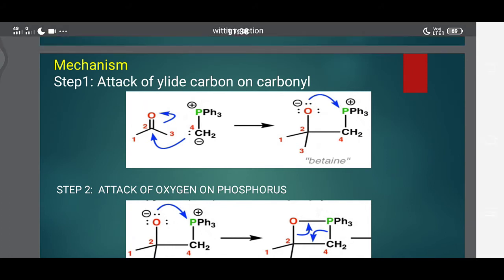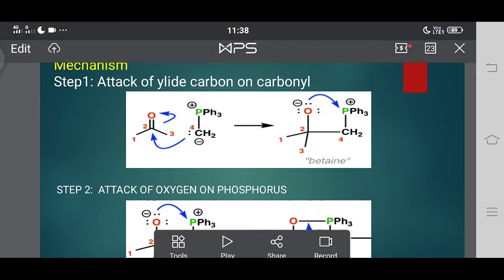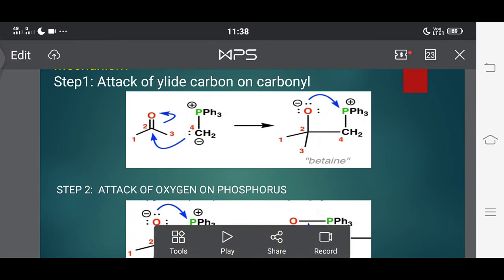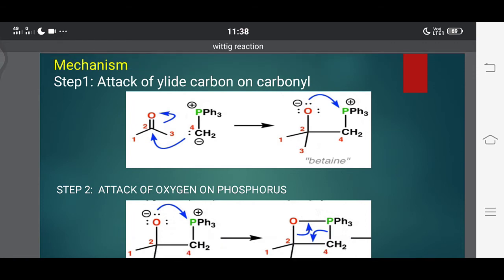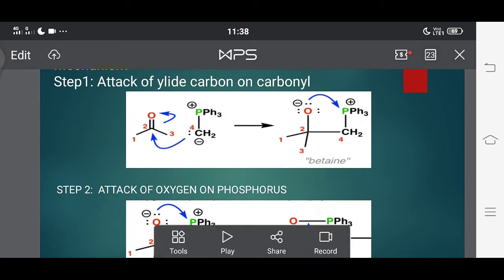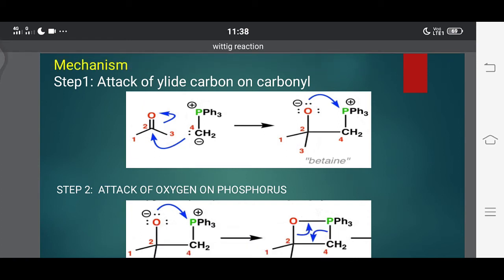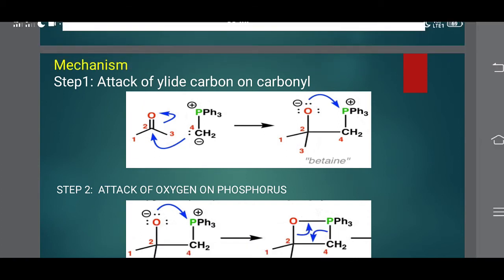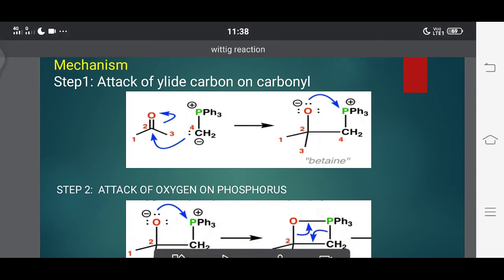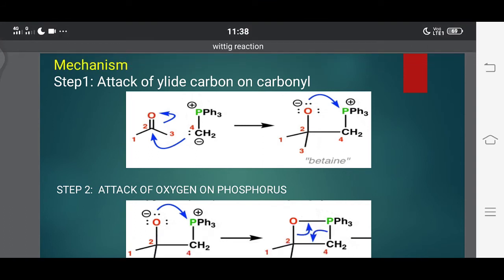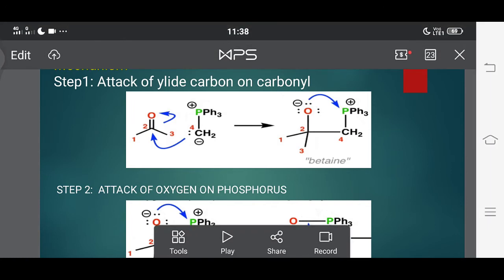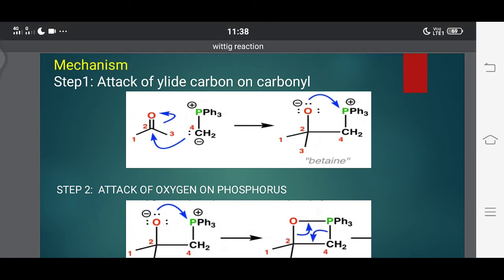After attacking the CH2, here there is an alkyl group. Here I have mentioned an alkyl group, and this is the carbonyl carbon atom. To the carbonyl carbon atom, this negatively charged carbon atom is attached, and the triphenyl phosphine I have written as it is, with phosphorus having a positive charge. When this methylene group is attached to the carbonyl carbon atom, the double bonded oxygen atom changes to a single bonded oxygen atom. In the first step, the negatively charged carbon atom attacks the carbonyl carbon of the aldehyde or ketone.